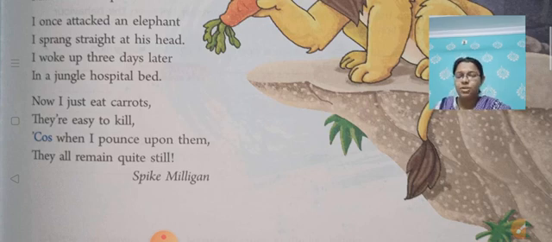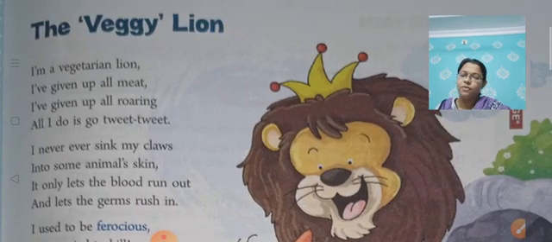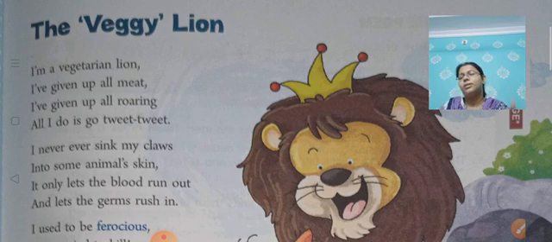So students, I hope that you also recited this poem along with me. And now we are going to go through the discussion of this poem stanza wise. Okay, so let's just see the first stanza.